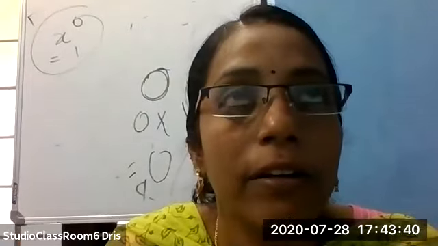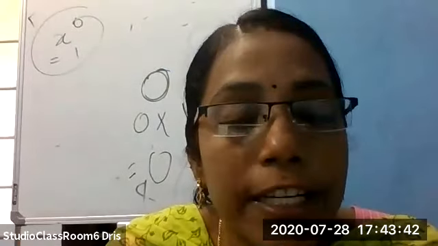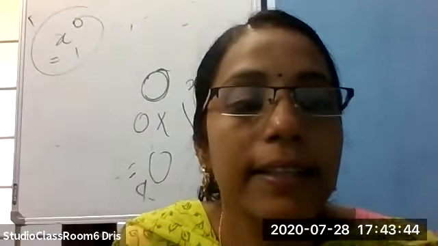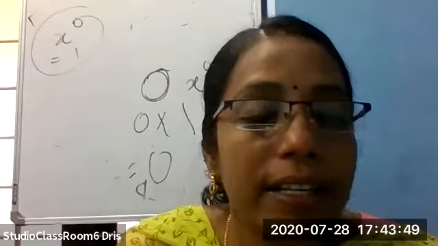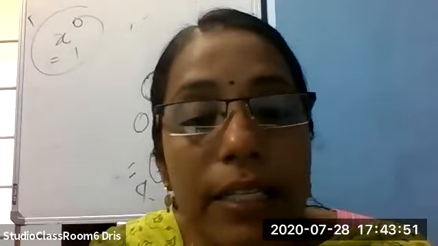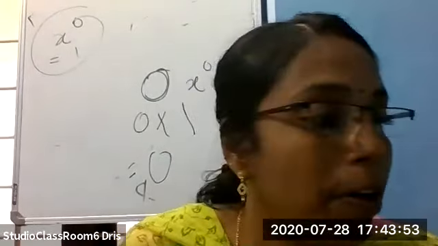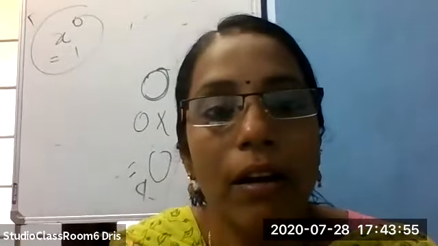We have studied linear equation of 2 variables. In that it is an equation and there were 2 variables. Now it is only one variable.